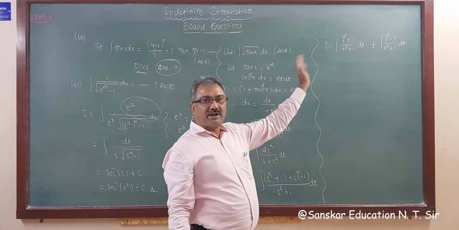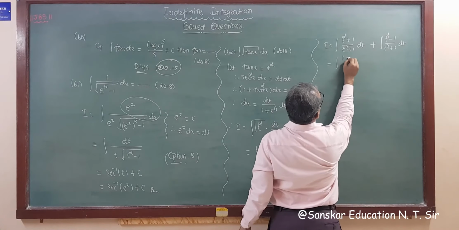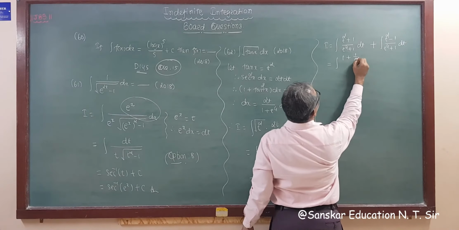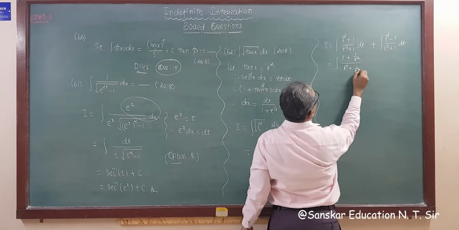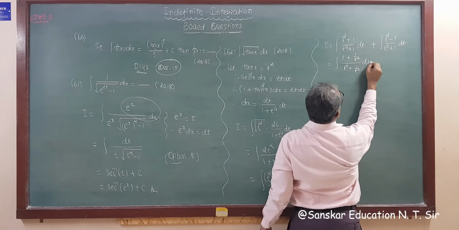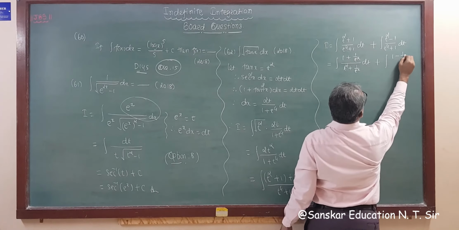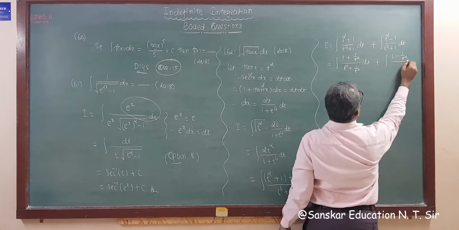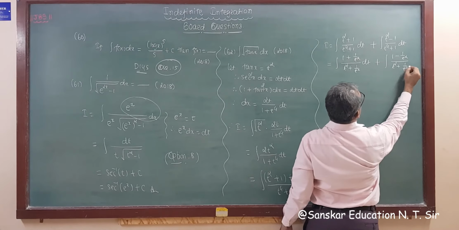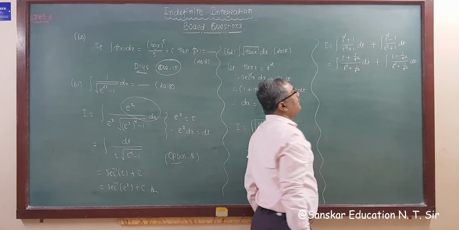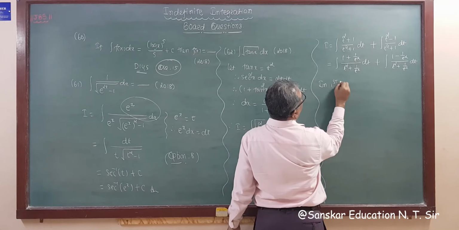So this is a biquadratic form. Taking t square common, what do we get? I is equal to integration of 1 plus 1 upon t square, whole upon t square plus 1 upon t square, dt, plus integration of 1 minus 1 upon t square, whole upon t square plus 1 upon t square, dt. In the first integrand,